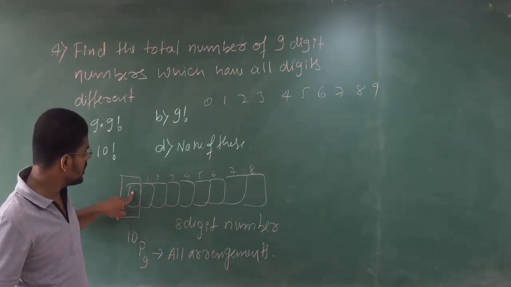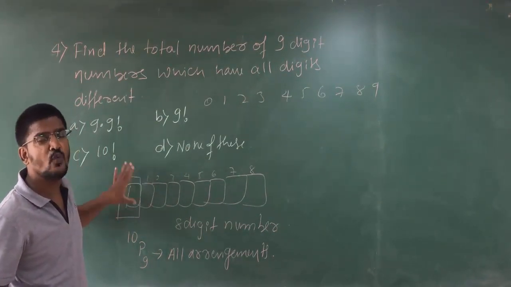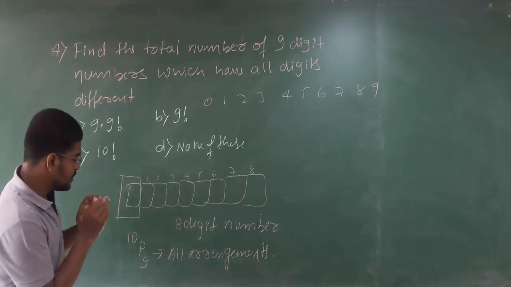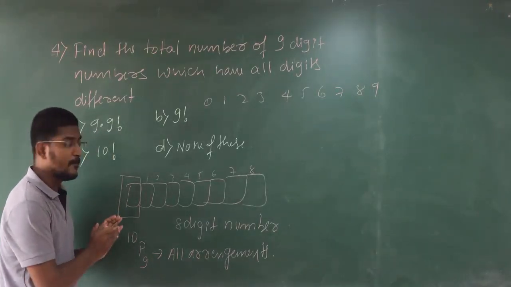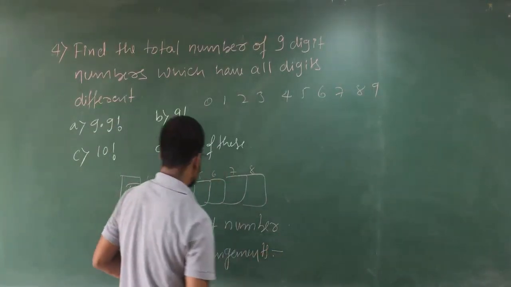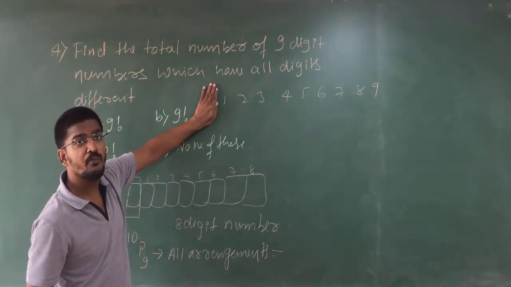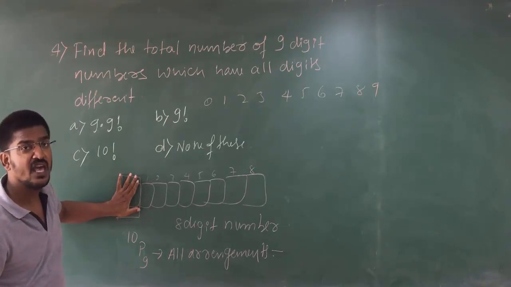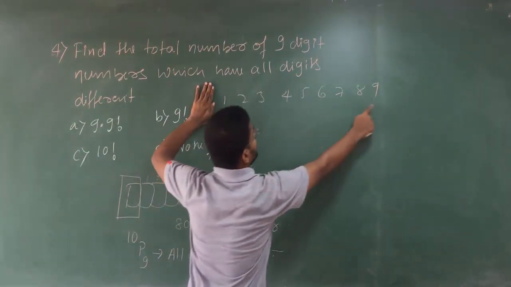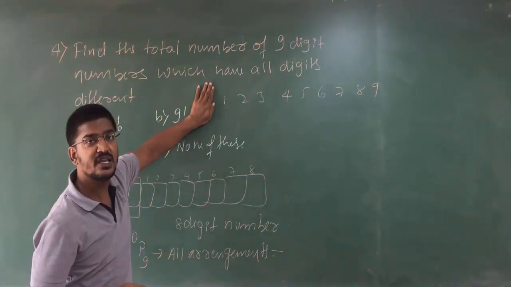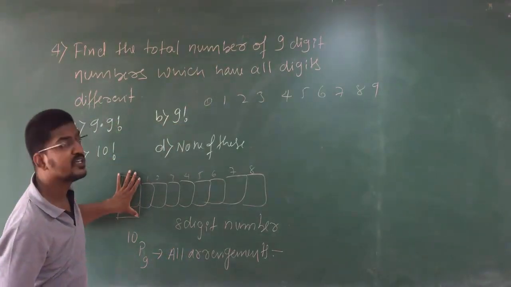So if we don't need 0 at the first place, what do we have to do? We have to subtract. Remove this 0 because it is fixed here. Clear? You are remaining with how much? 9. You are remaining with 9, because 0 is fixed here.